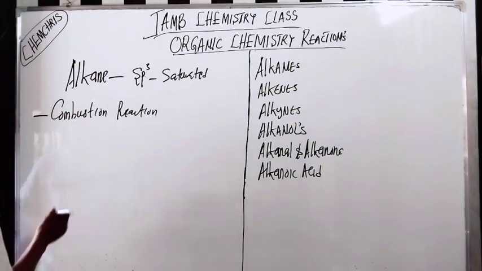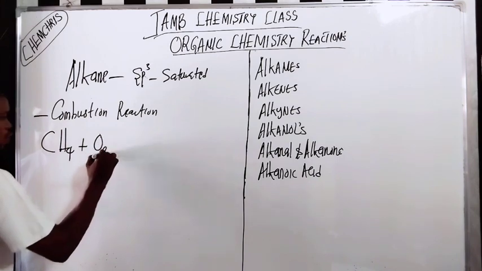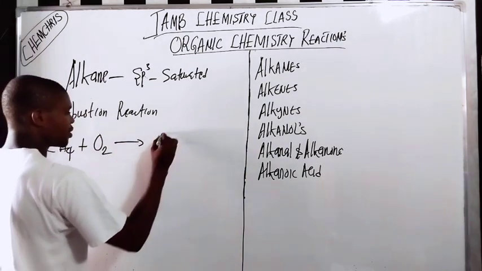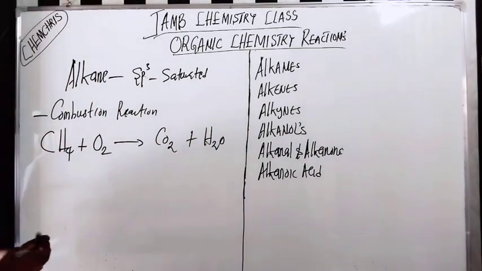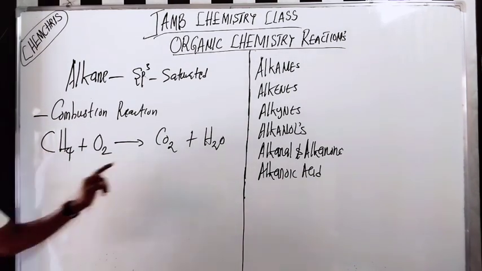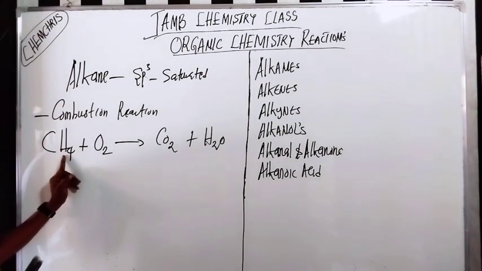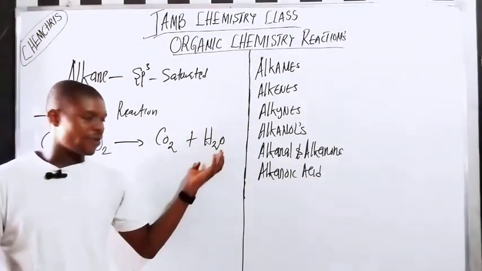A good example is CH4 plus O2, giving you CO2 plus H2O. Now, what we want to do here is balance the reaction. How many carbon do you have here? Here we have 1 carbon. How many carbon do you have here? Here we have 1 carbon. How many hydrogen do you have here? Here we have 4 hydrogen. How many hydrogen do you have here? Here we have 2 hydrogen.